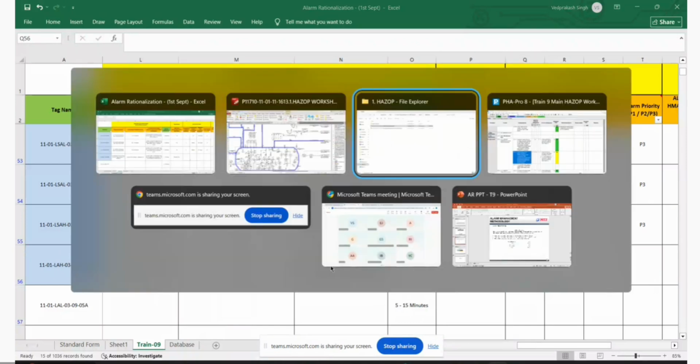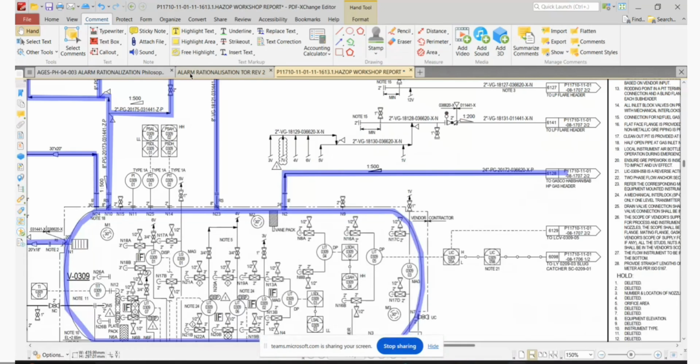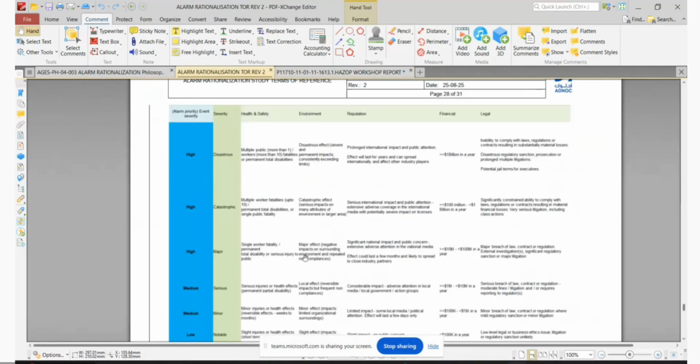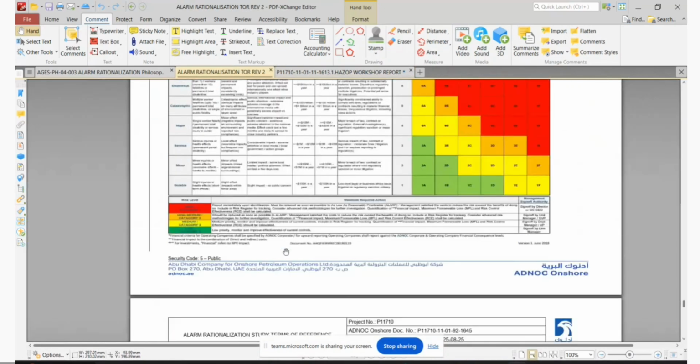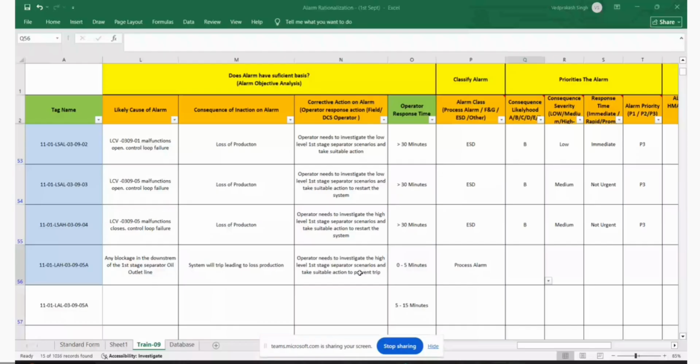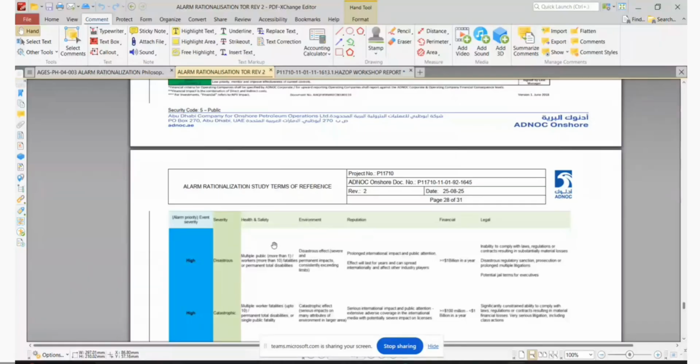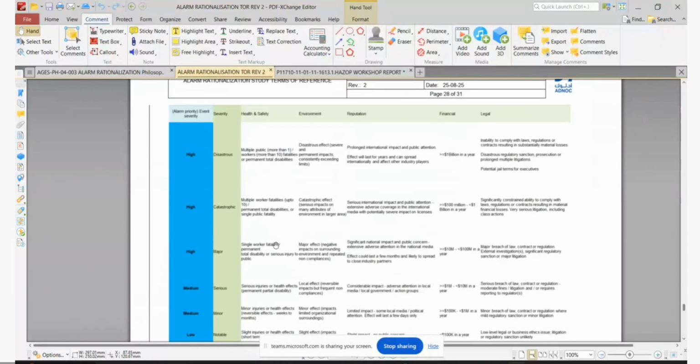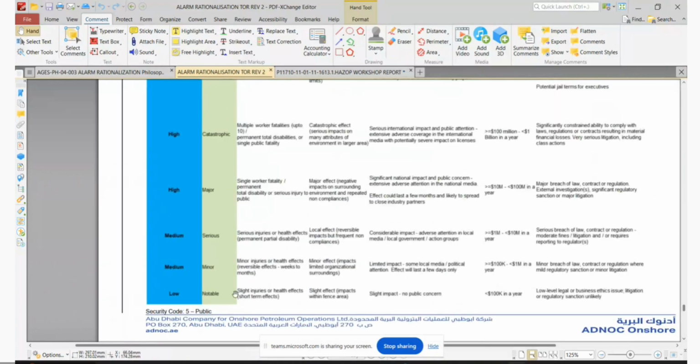So we'll go in same. Yeah, B only. So here loss of production we have considered B. So we are considering the same thing. And what is the severity? Severity is, I think, loss of production we have considered notable, right?